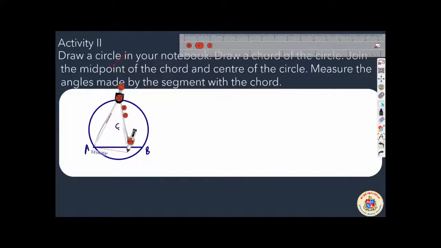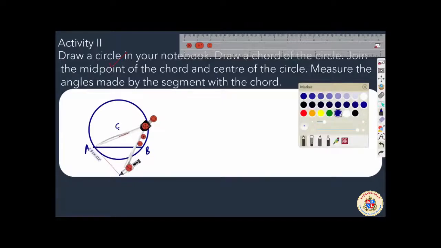So in that case I will be finding out the midpoint of this chord. To find out the midpoint, what I am doing is I am finding out the bisector itself. To find out the bisector, I have to do this.